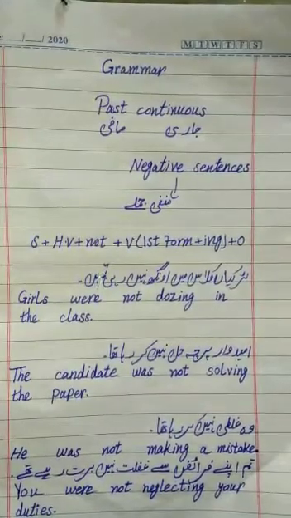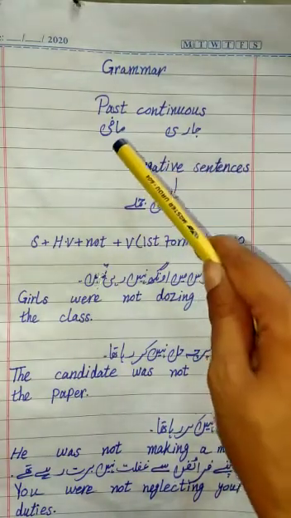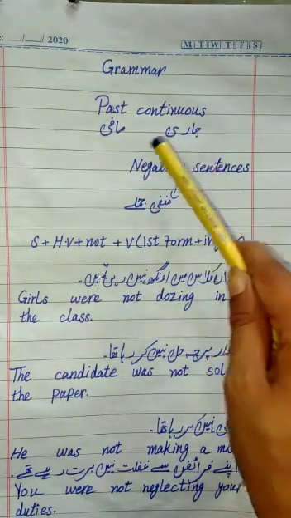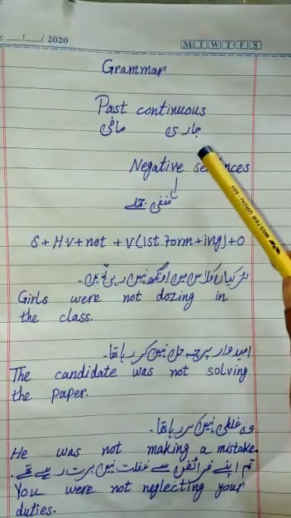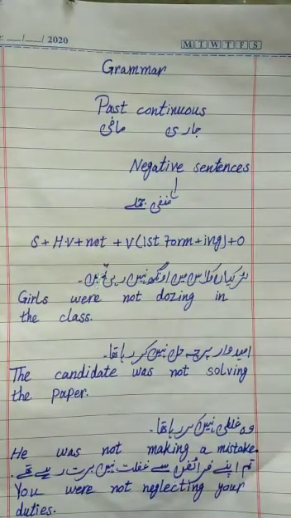And students, you know very well, past continuous tense shows the continuity of action in the past. Past means mazi and continuous means jari. Past means mazi means guzra hua time and continuous means jari. Past continuous tense means it shows the continuity of action or happening of action in the past, meaning in the gujre hue time mein kisi kaam ka jari hona show karta hai. It shows the continuity of action but not the completion of action.